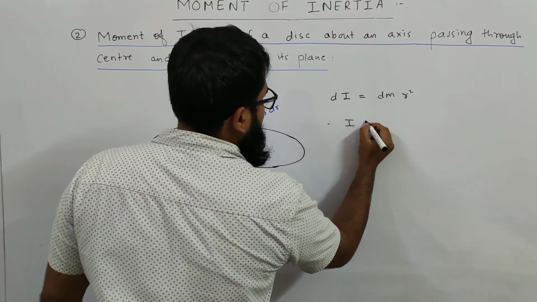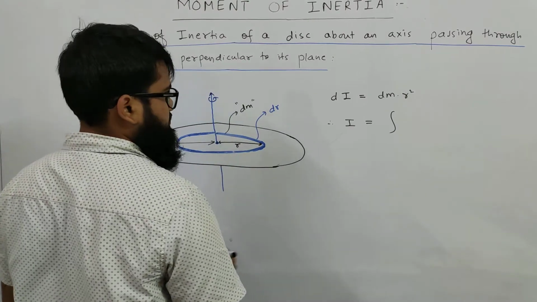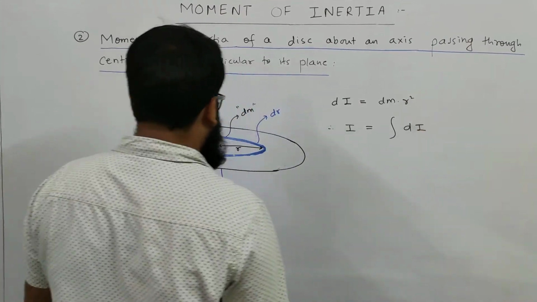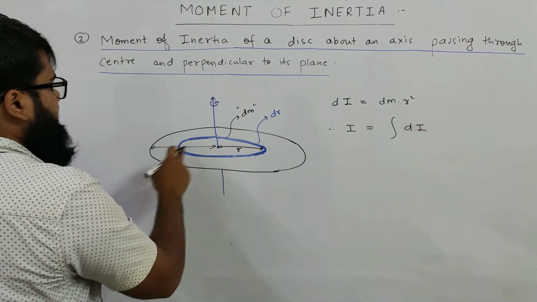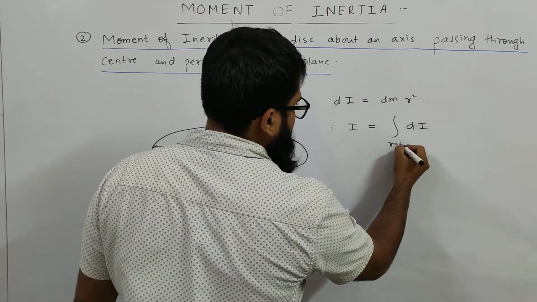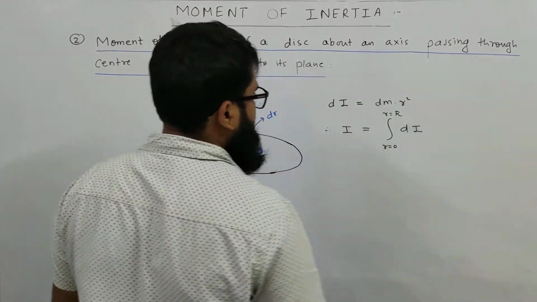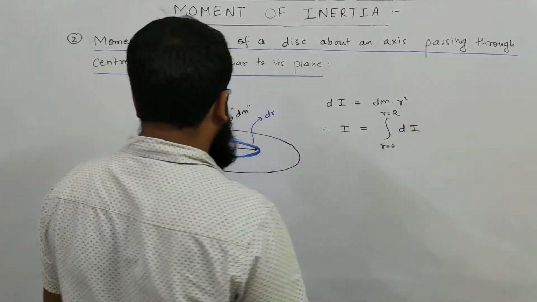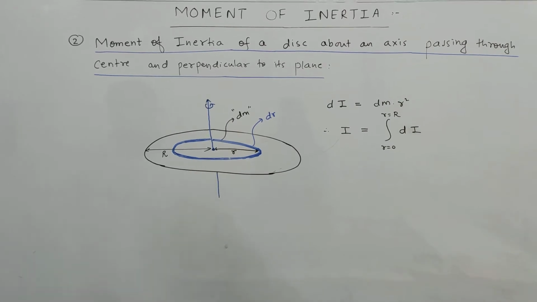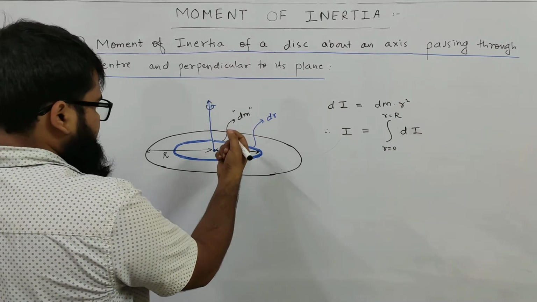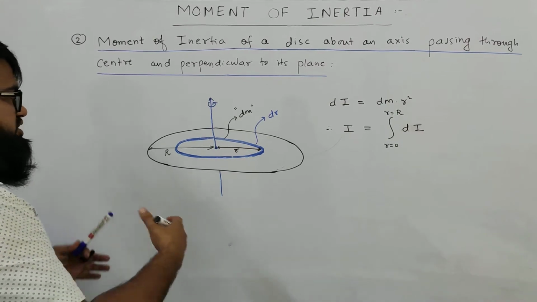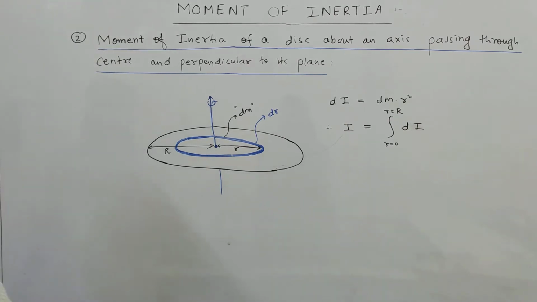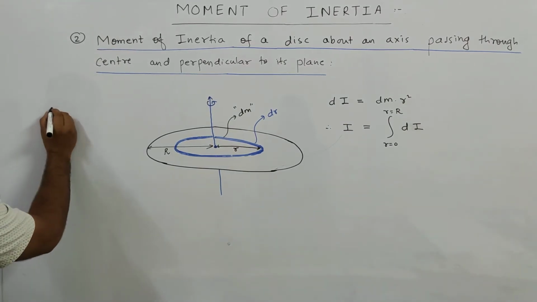So the net I will be given by the integral of small dI from r equals 0 to r equals capital R. But we need to find how dm changes with r. How this infinitesimally small massive ring will change its mass when it goes from r equals 0 to r equals R. And for that we will be using the concept of mass density.